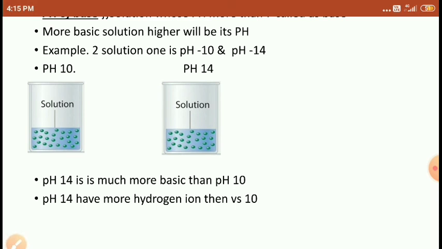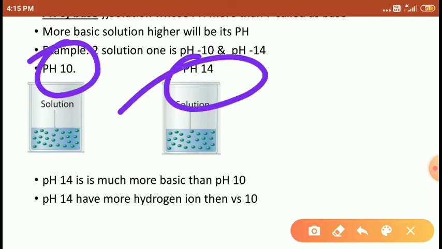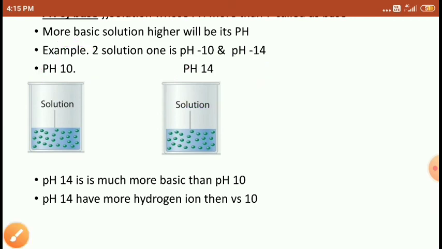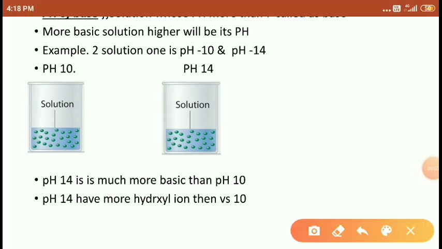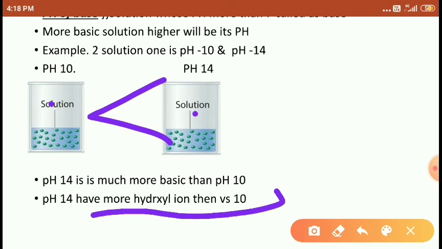For example, we are using two solutions here. The first solution has pH 10 and the other solution has pH 14. So tell me students, which one is more basic here? pH 14 is much more basic than pH 10, because pH 14 contains more hydroxyl ions than the pH 10 solution. So that's why it is more basic. This is more basic than this one. Right students?